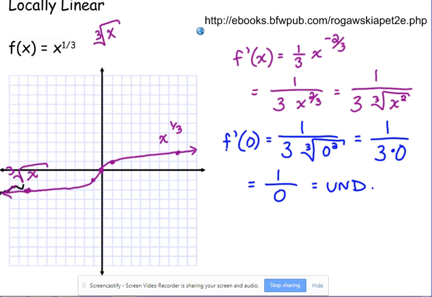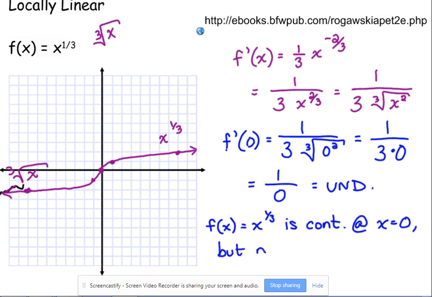We can take the derivative of the function. We did it there in purple. We found an expression for the derivative. But the derivative does not exist at 0. Okay, so f of x equals x to the 1/3 is continuous at x equals 0, but not differentiable at x equals 0. Again, everywhere else we're good. We're good anywhere else, but at 0, we're not differentiable.